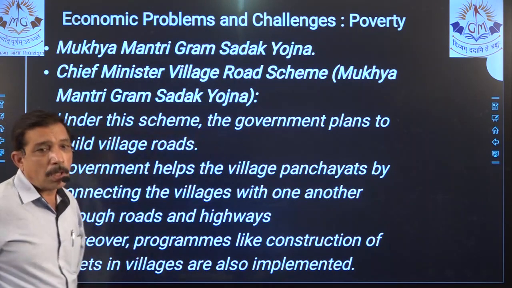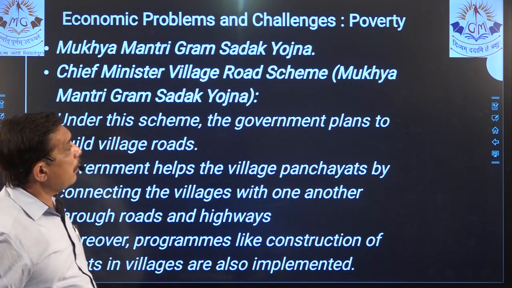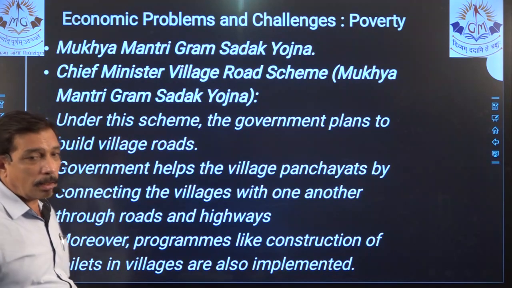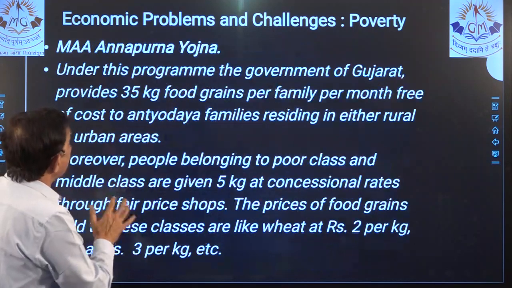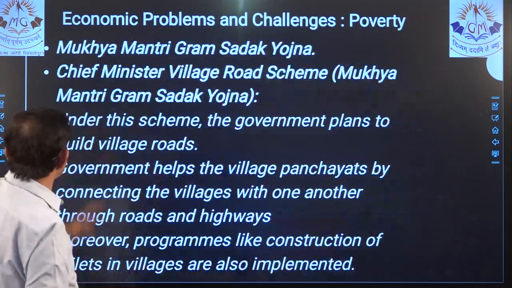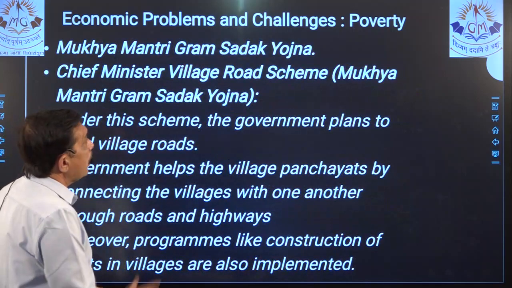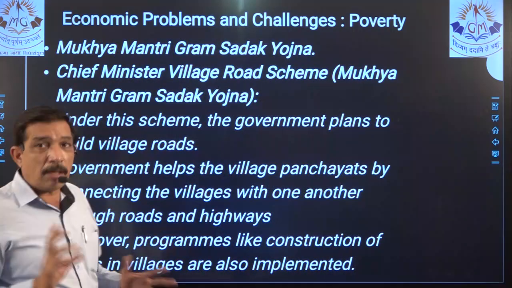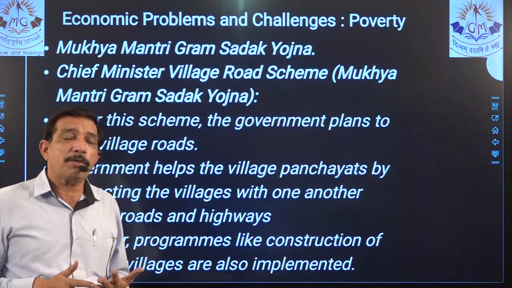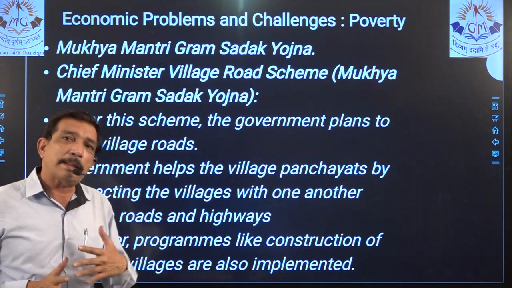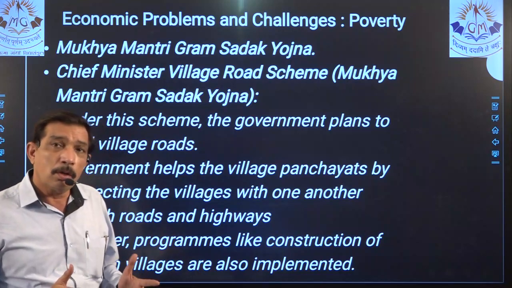Mukhyamantri Gram Sadak Yojana, Chief Minister Village Road Scheme. Yes, this is quite a good one and goes for 3 marks. So when we are basically talking, no, this is 2 marks. 1, 2, 3, 4 only, right? Small schemes are there, but the explanation of that, if it is 4, 5 points, then you automatically score it for 2 marks.